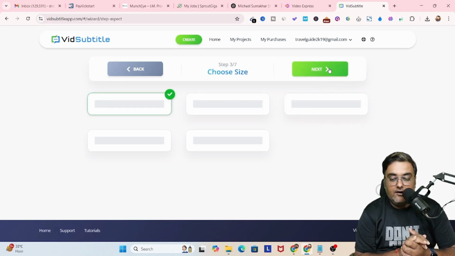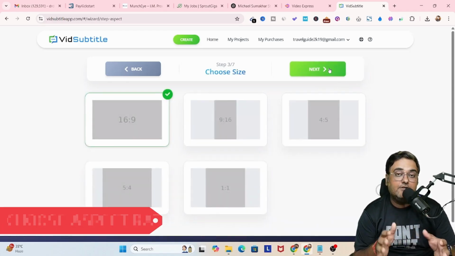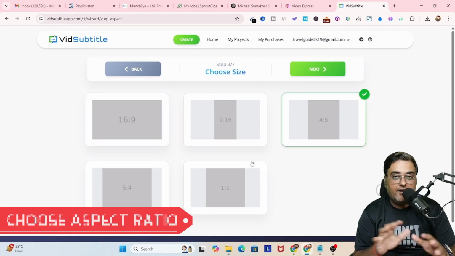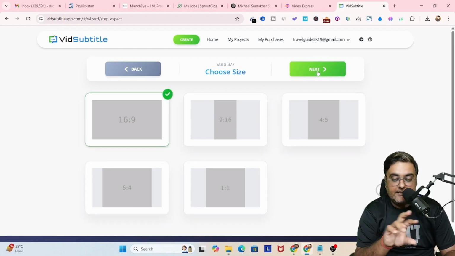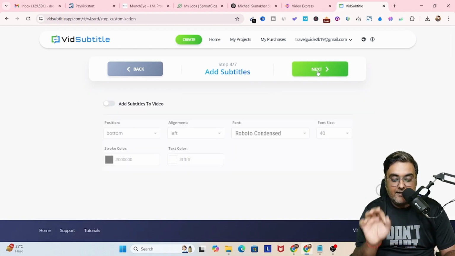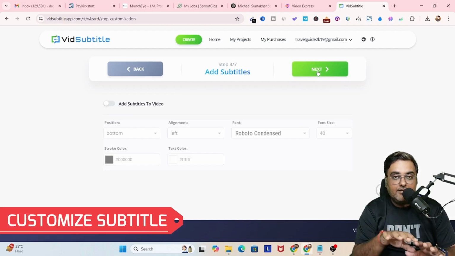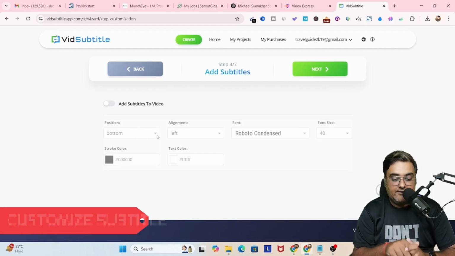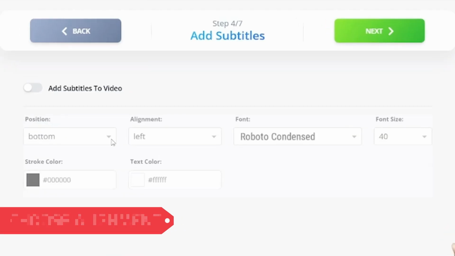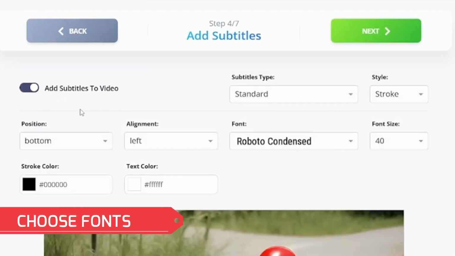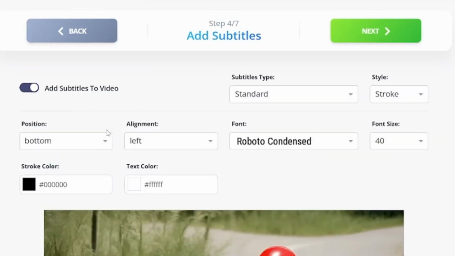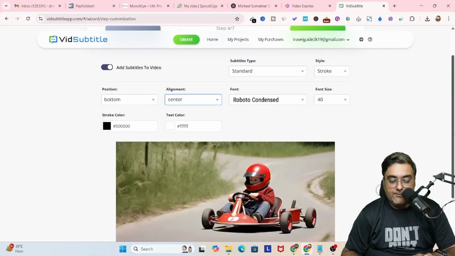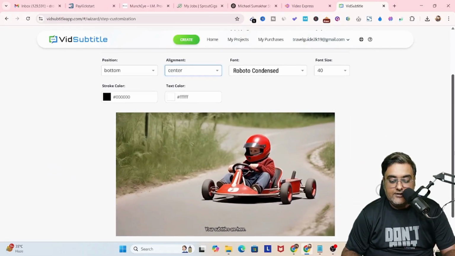Then just go ahead and click on next, and then in here you need to choose the aspect ratio of your video, that is your end product. Since my video was 16:9, I'll select 16:9. Click on next, and in here you can actually change the way your subtitle looks. You can change the alignment, the positioning, the fonts, the font sizes, everything you can change from here, right? So let's make the position bottom and the alignment center, and there you go, there it is.